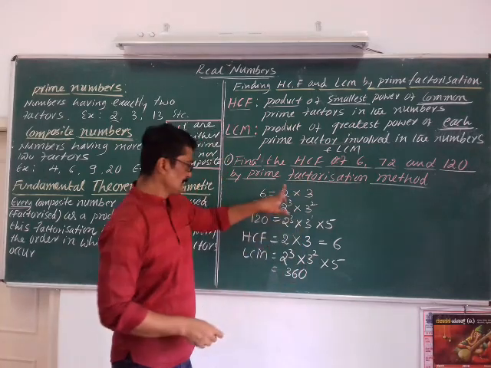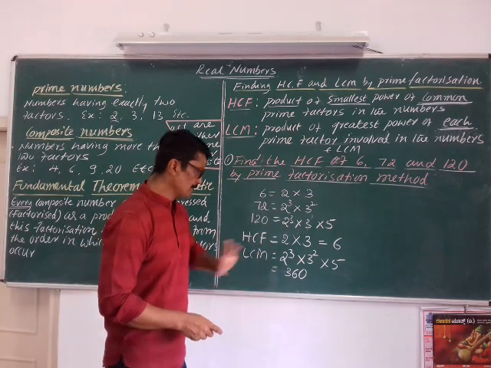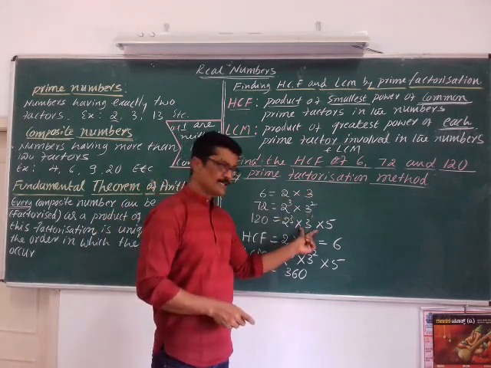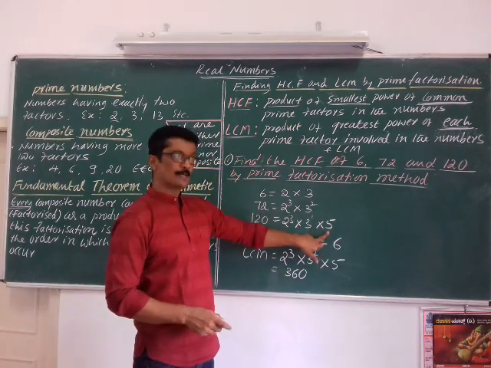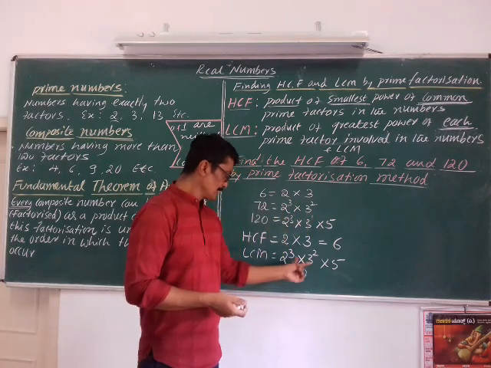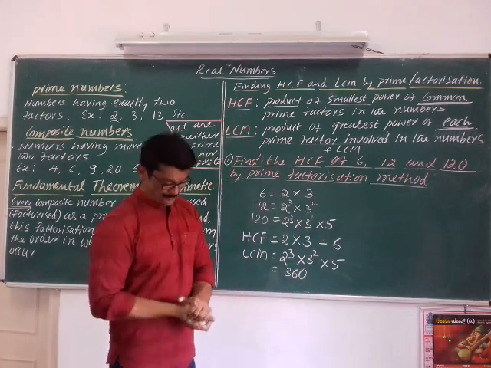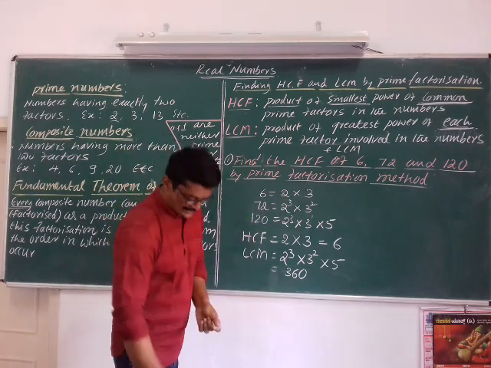See here, 2 is a prime number. Highest is 2 cube. You have to write 2 cube. Among these 3, the highest power is 3 power 2. Here we have 5. I have already told you that itself is the highest and this is the lowest. Product of such numbers. So it is very simple to find out HCF and LCM.